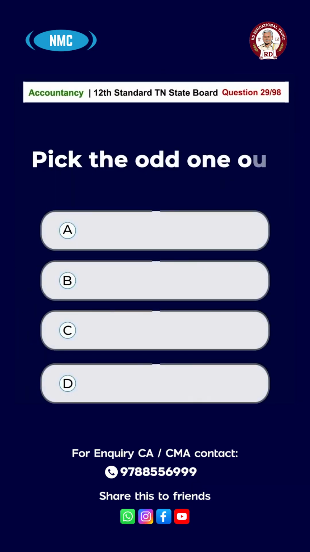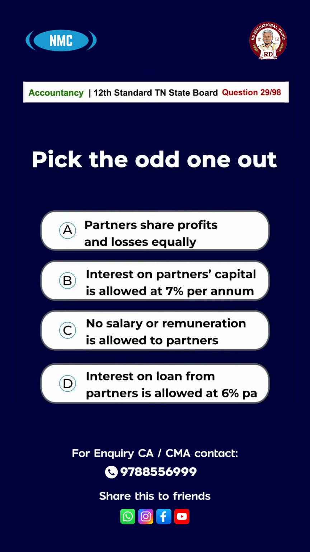Question number 29. Pick the odd one out. A, partners share profit and losses equally. B, interest on partners' capital is allowed at 7% per annum. C, no salary or remuneration is allowed to the partners. D, interest on loan from partners is allowed at 6% per annum. And the answer is interest on partners' capital is allowed at 7% per annum.